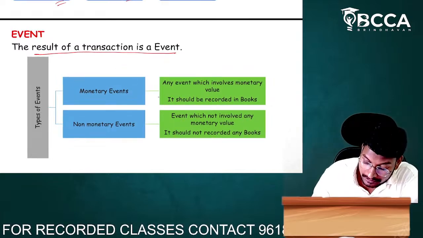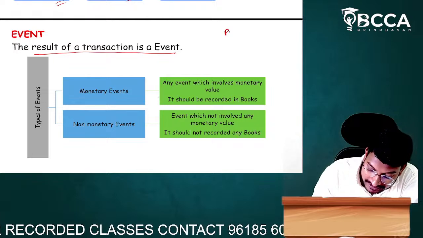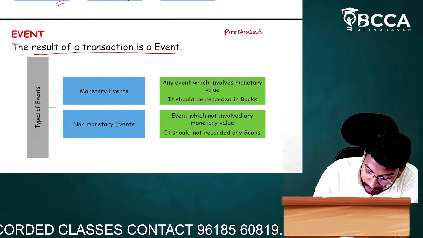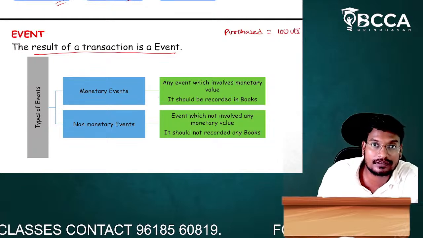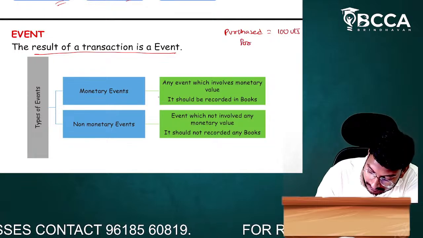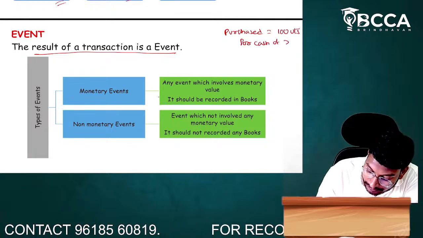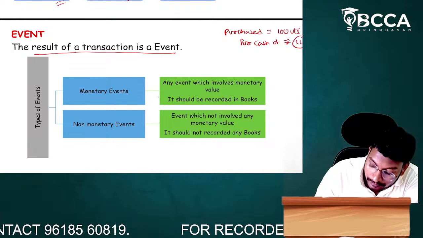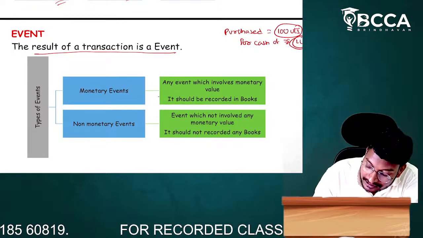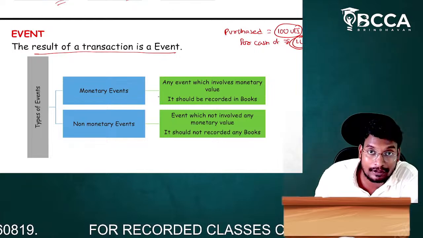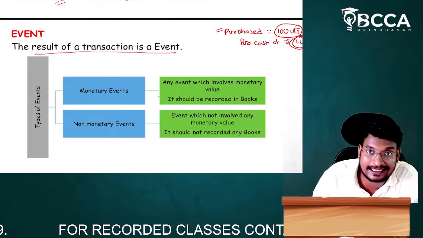Okay. For example, we have purchased 100 units of goods for cash of rupees 1 lakh. We purchased the 100 units for rupees 1 lakh. So what has happened? Here, is the purchase of goods a transaction or not?